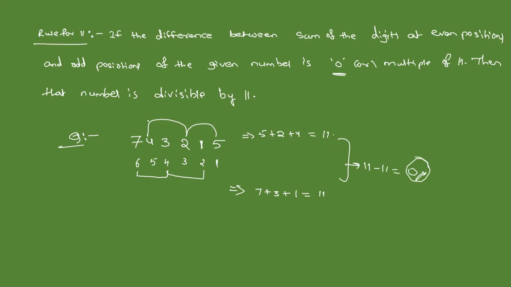Then the given number is divisible by 11. Else it is not divisible by 11. 0 or multiple of 11. Here anyway we got 0, right? So I can say that this number is divisible by 11. These are the major divisibility rules, students. Based on this only we will try to solve the problems.